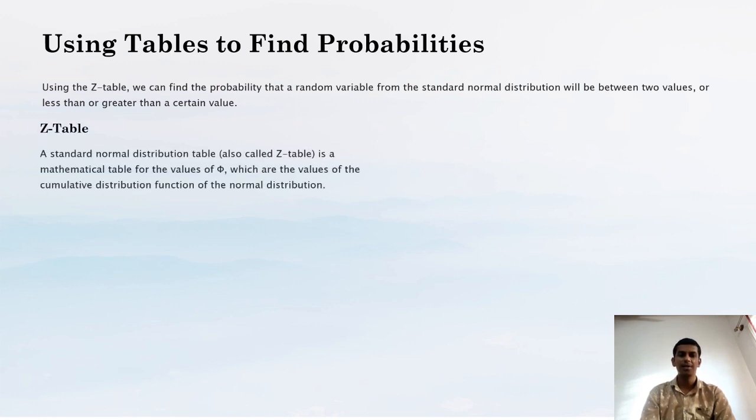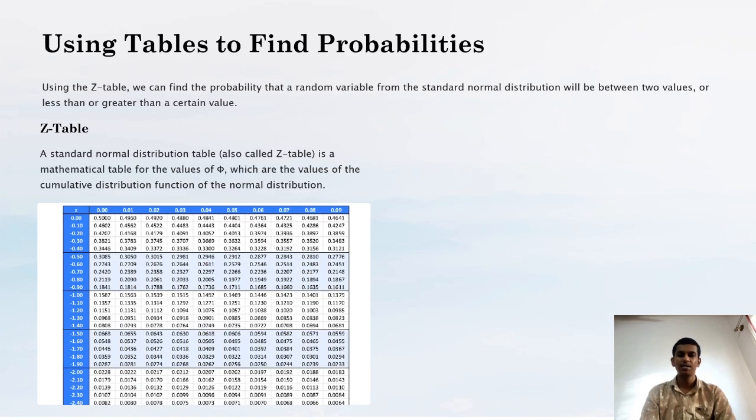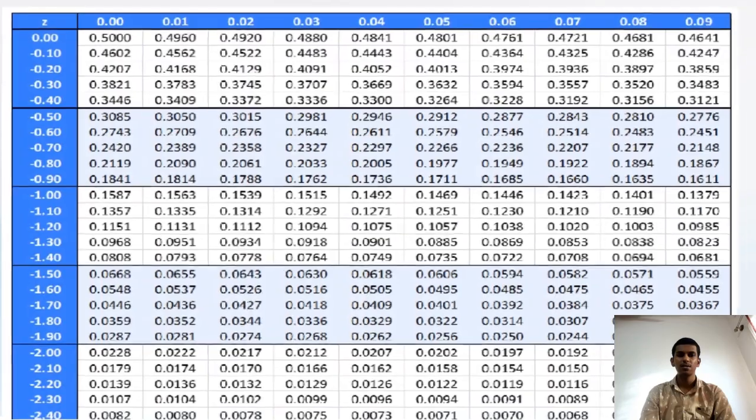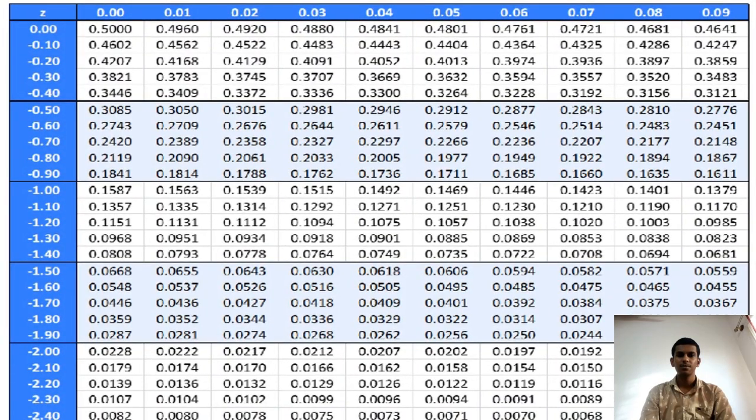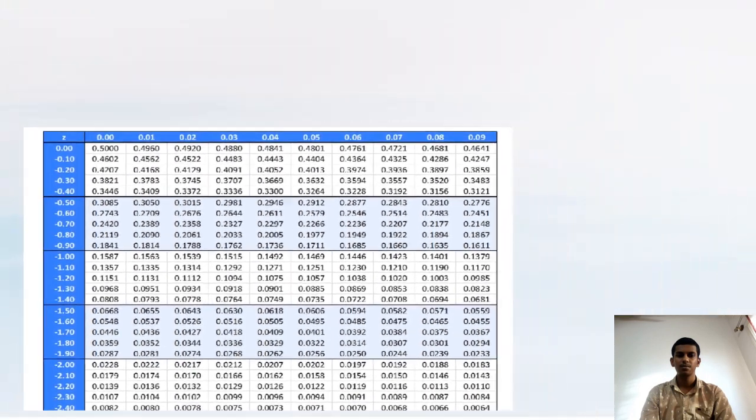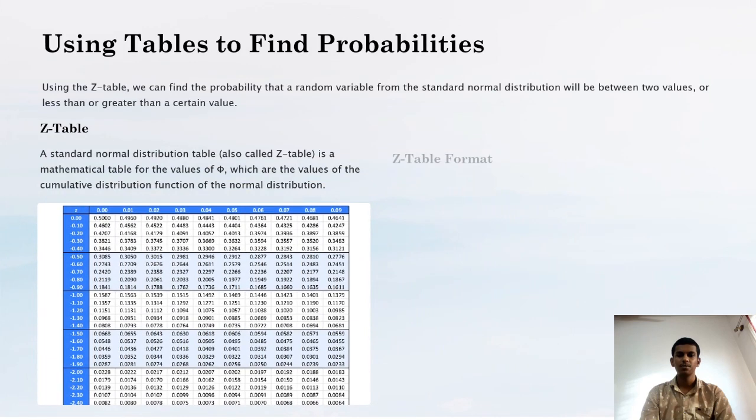Let's see about the z table. A standard normal distribution table, called the z table, is a mathematical table for the various values of phi, which are the values of the cumulative distribution function of the normal distribution. This is how a z table looks like. And this is the table format.